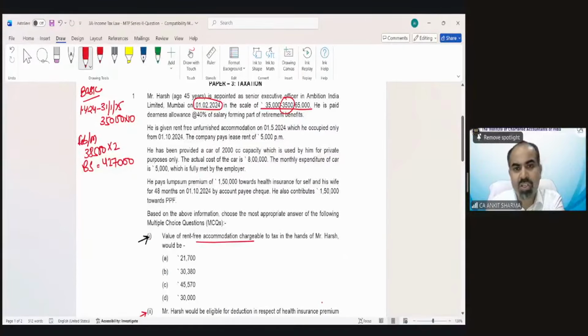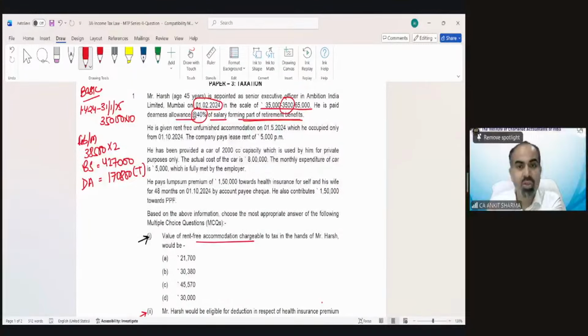Now the DA information has been given: DA is 40% of salary forming part of retirement benefit. So how much DA is as per terms of employment, in this case? The total value of DA is 170,800. So how much is for terms of employment? It has been written that 40% of salary is DA forming part of retirement benefit. So how will we write it down for the purpose of examination? Just write T. T means completely as per terms of employment.